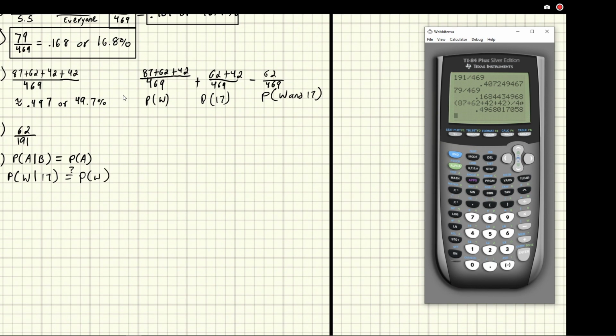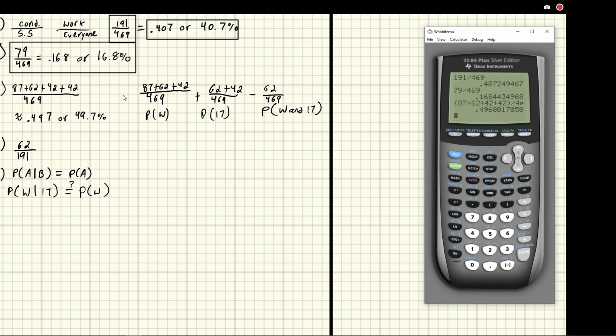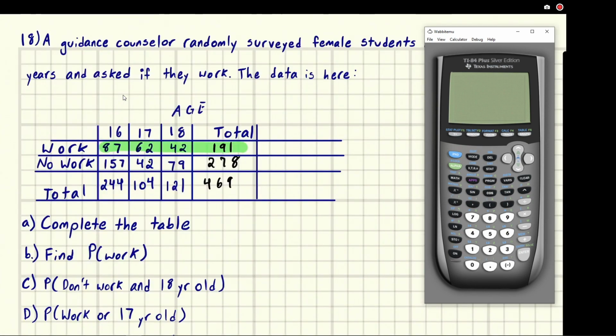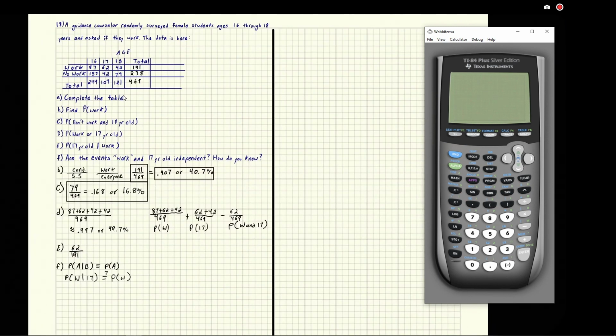If it is, then we say work and being 17 are independent. And so let's just really quick compute these probabilities. Sorry for the zooming in and out, but the screen I'm looking at and writing at is actually zoomed in differently than the one you're seeing. It's kind of confusing. So we want probability of work given 17.